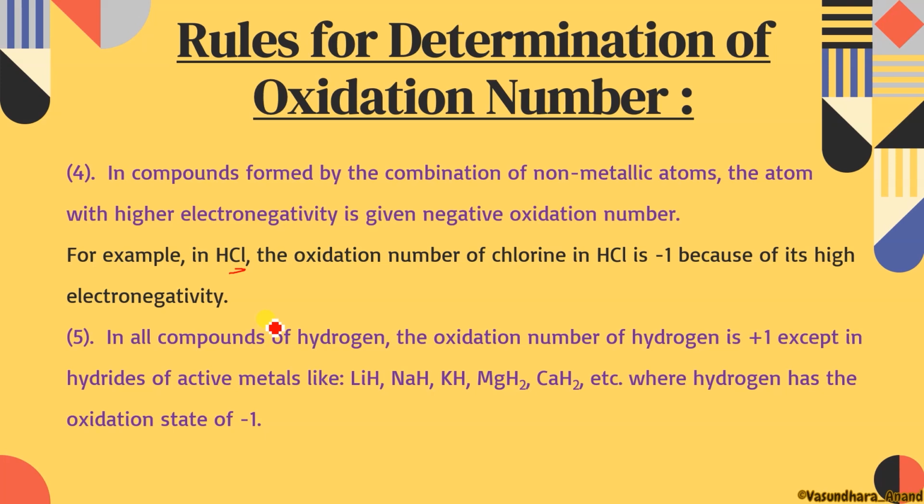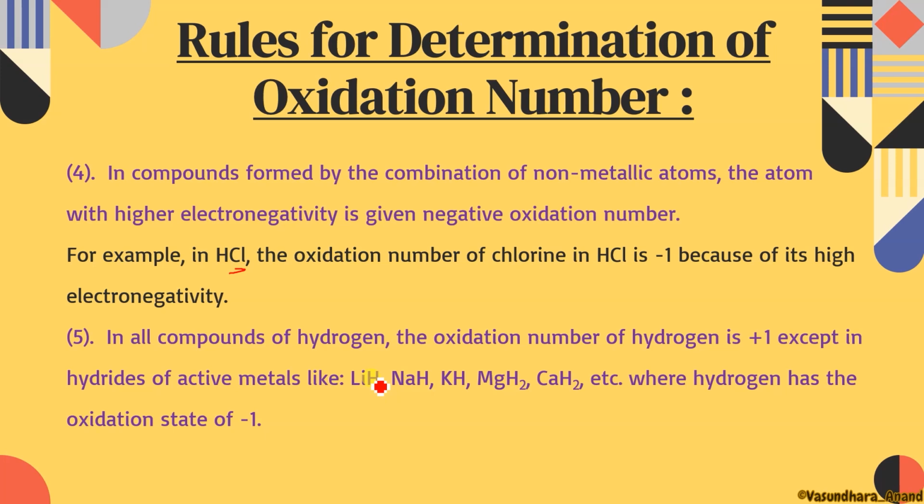So hydrogen is always +1, but if it comes with a metal, then the metal will have positive and hydrogen will have -1. Clear? Like LiH, NaH, KH. In all these cases it is a metal: Li is metal, Na is metal, K is metal, Mg is metal, Ca is metal. So in all these, hydrogen will have -1.